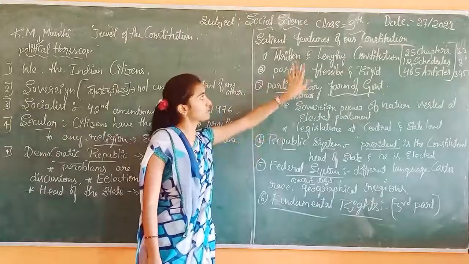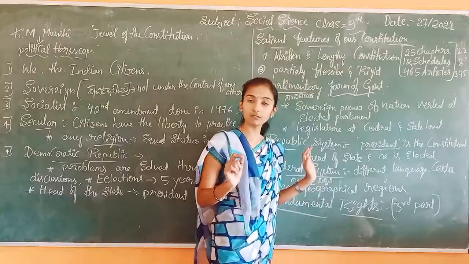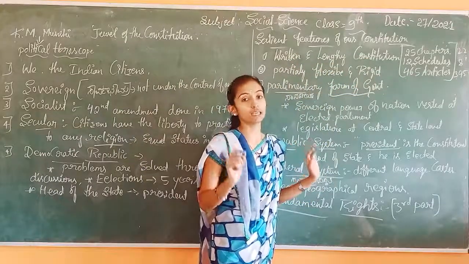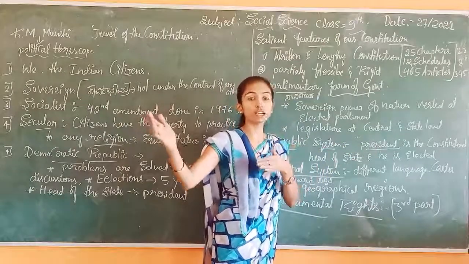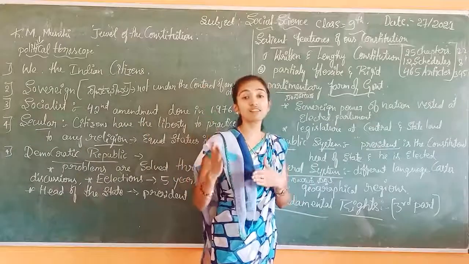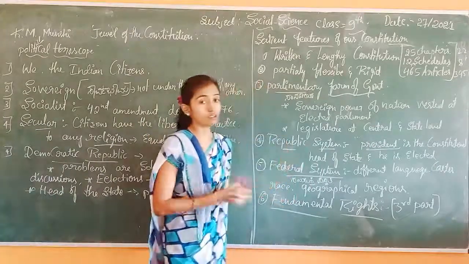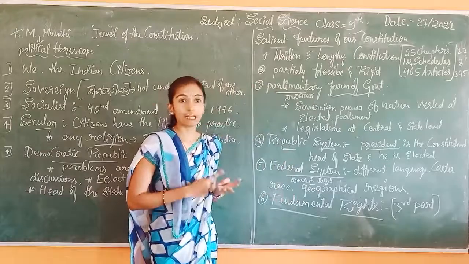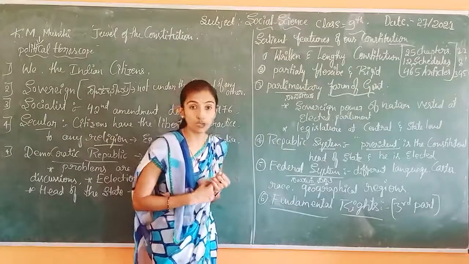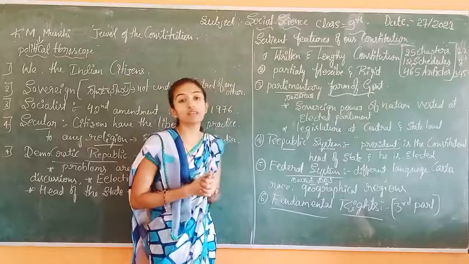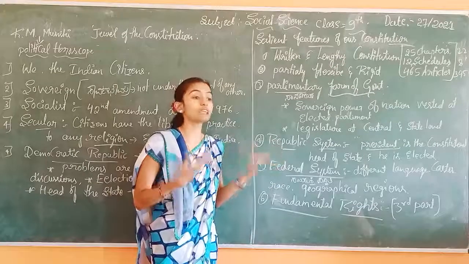The first one is the written and lengthy constitution. Written means ಬರವಣಿಗೆಯ ರೂಪದಲ್ಲಿದೆ. Lengthy means ತುಂಬಾ ಉದ್ದವಾಗಿದೆ. It means so many things are included in our constitution. What are the points included? Directive principles, fundamental rights, fundamental duties, and so many other things are included. For that reason the constitution is very lengthy.